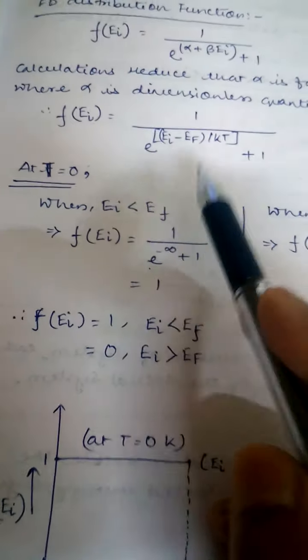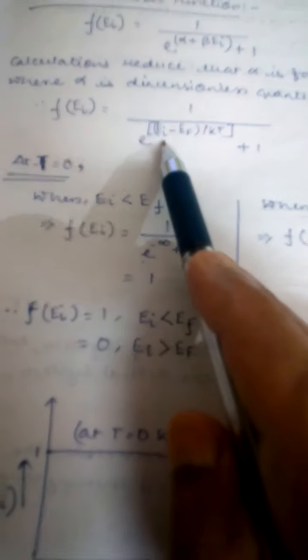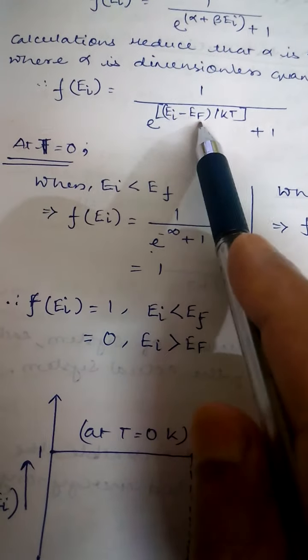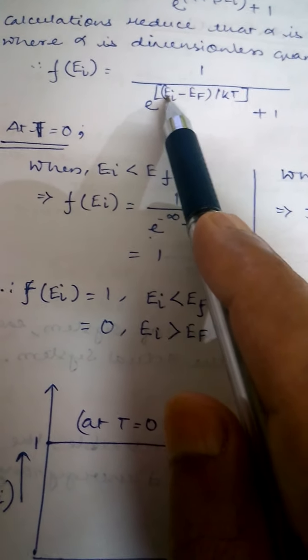Second case, we consider Ei less than EF. Ei less than EF indicates Ei minus EF is negative. Clear?